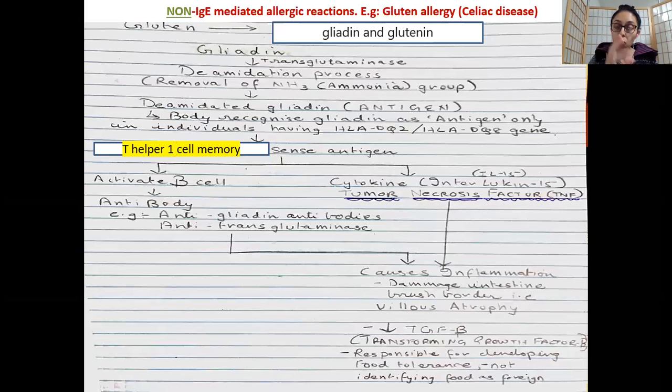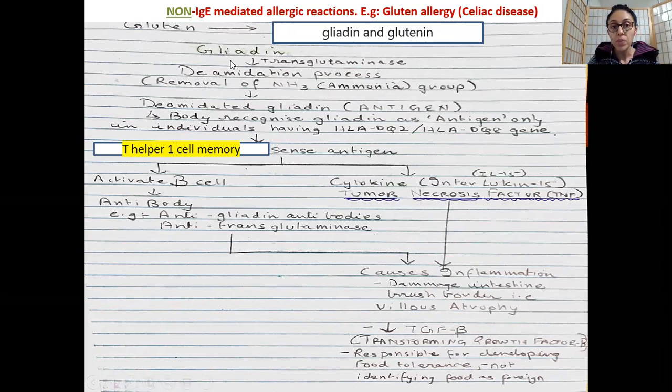So now what happens in a non-immunoglobulin E mediated allergy? Guys, please remember, your gluten allergy is your non-immunoglobulin E mediated allergy. So your celiac disease is your non-IgE mediated allergy. Now, for example, you have eaten wheat, meaning you have eaten gluten. Gluten gets broken down in the body into two types of proteins, gliadin and glutenin. The main allergy, which say 70 to 80% of the patient population have, is towards gliadin. That is the protein molecule they are allergic towards.